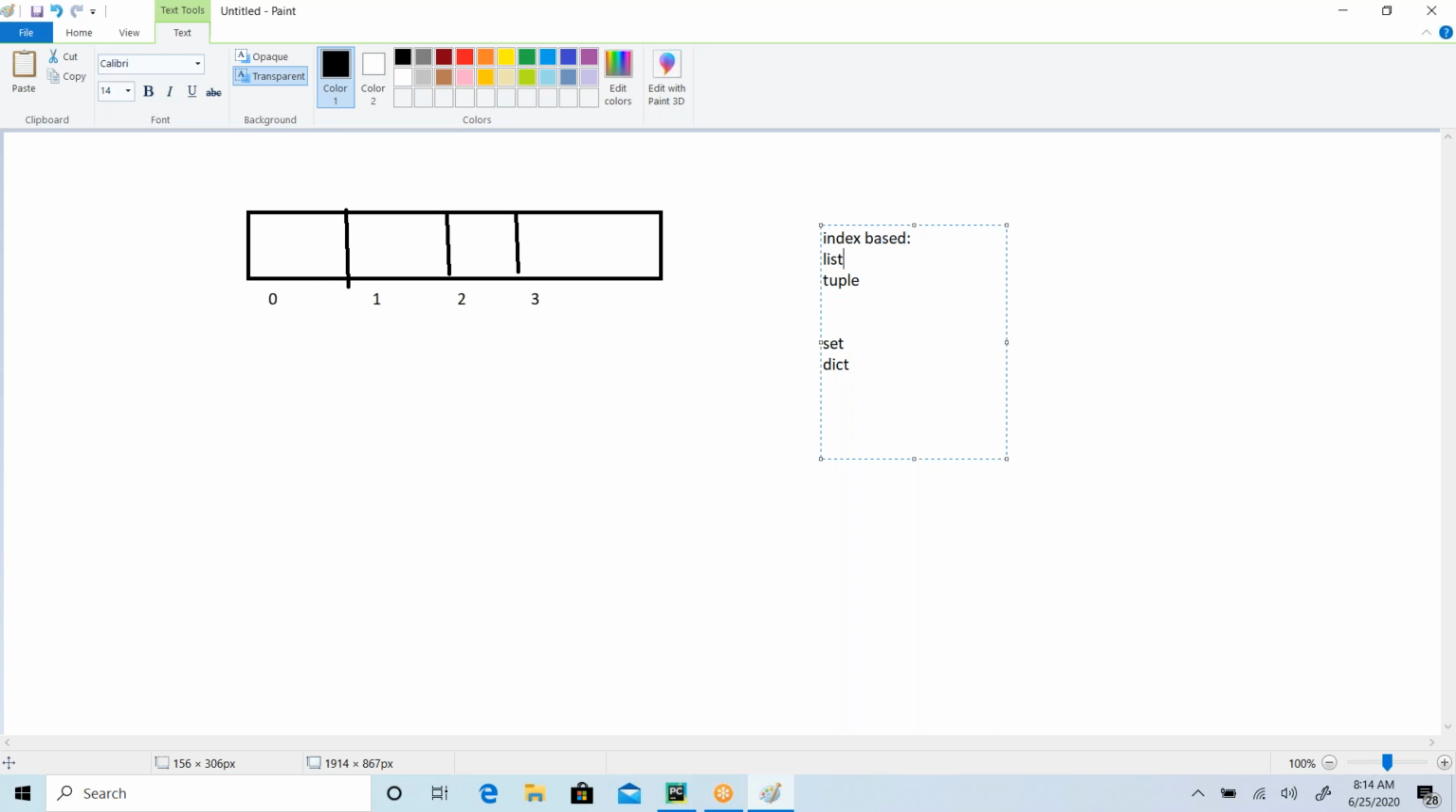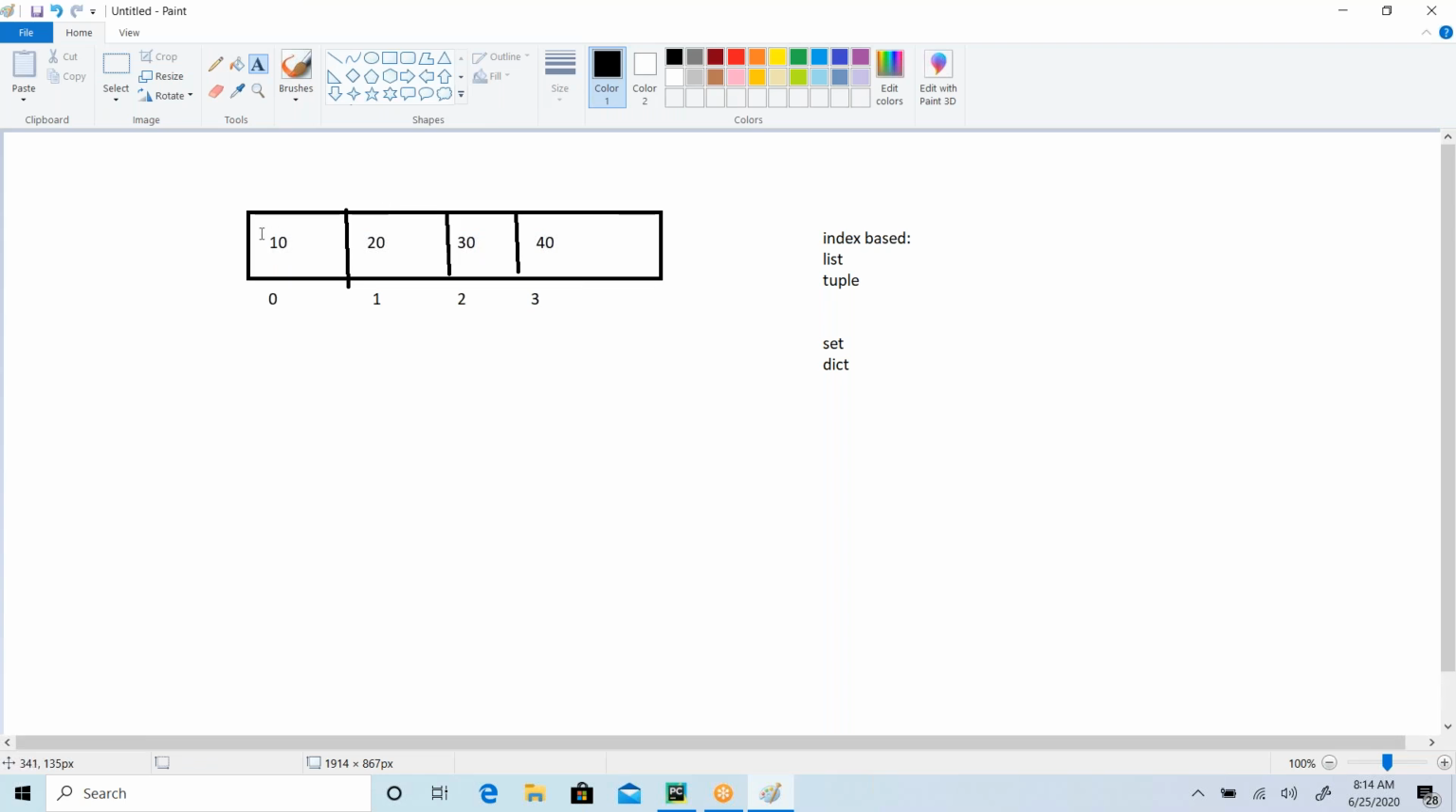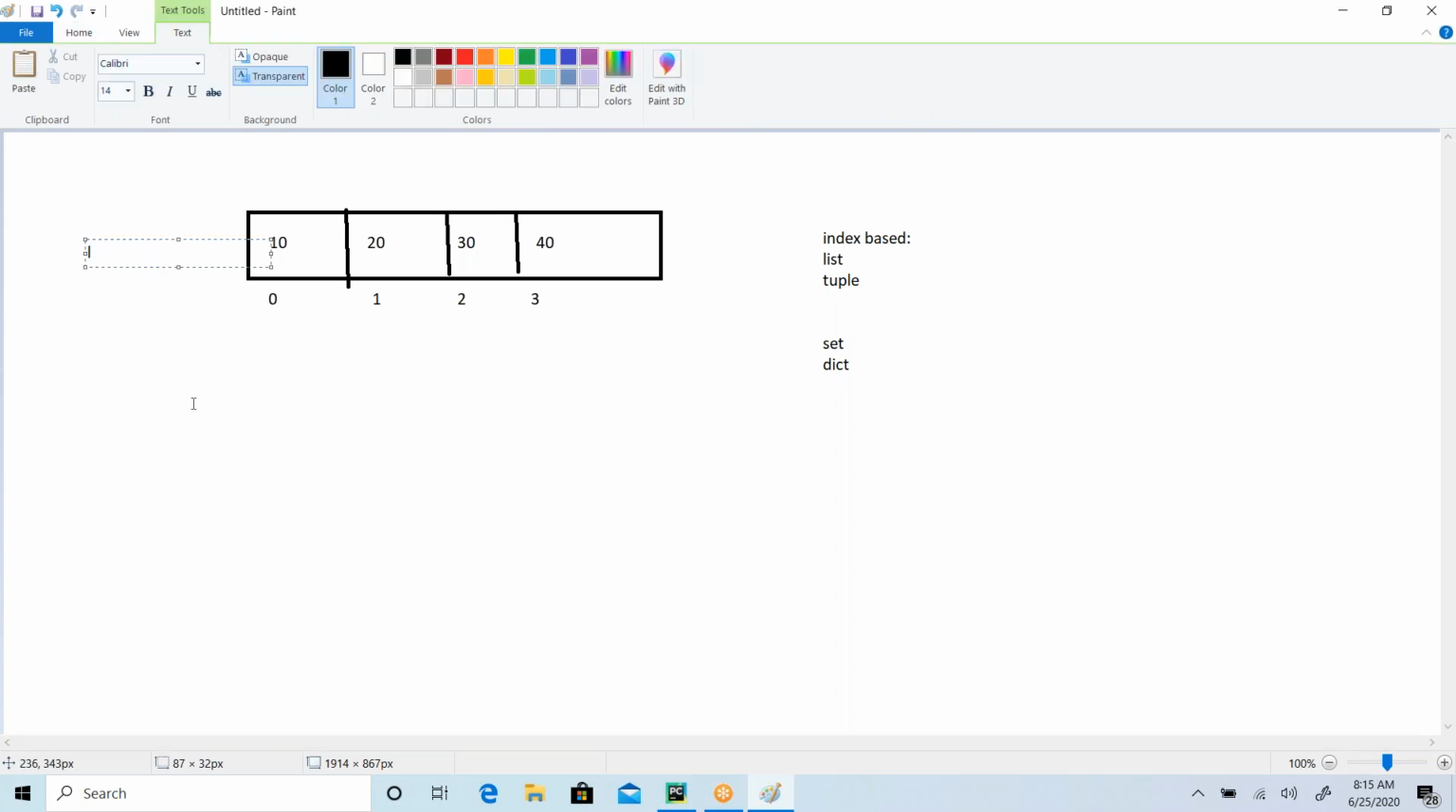As these two are index based, you can happily use these index positions to access your elements. What are my elements? The element data can be whatever data you have. That's fine: 10, 20, 30, 40. So these are my elements. Actually, my list is going to have this. So assume that this is your list L.